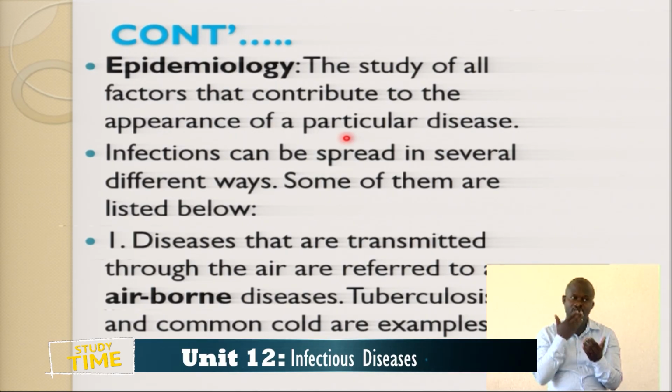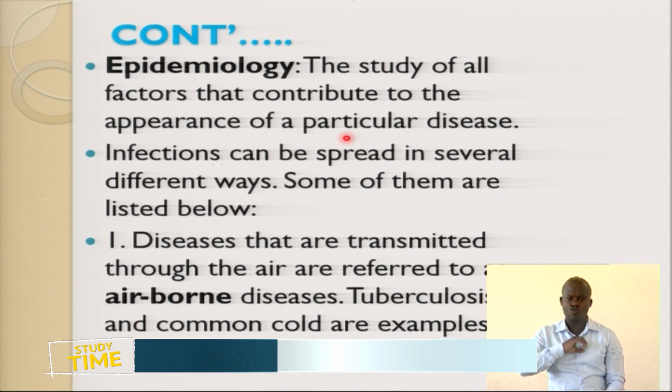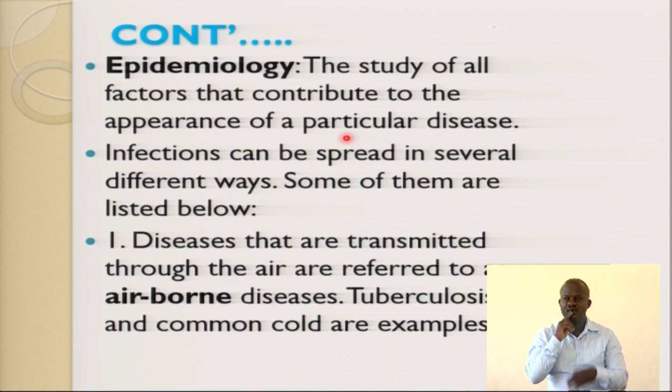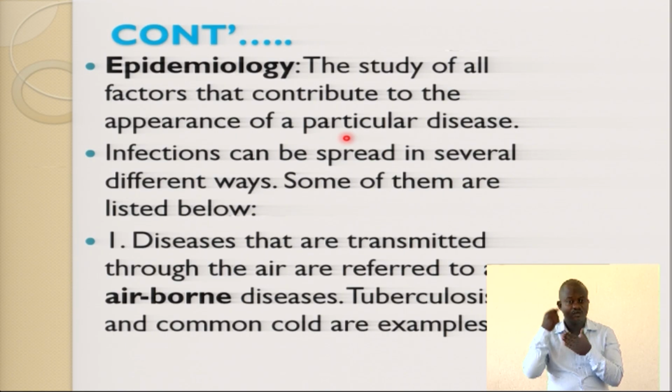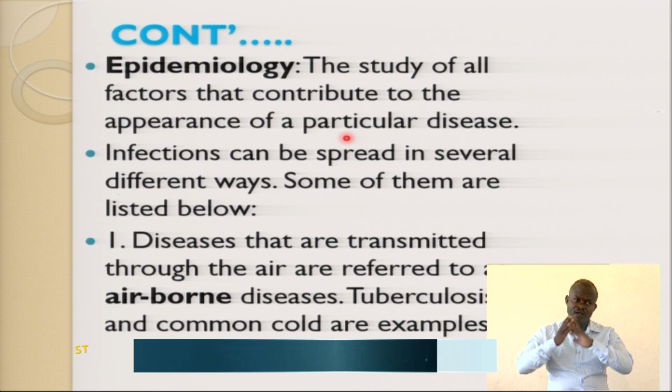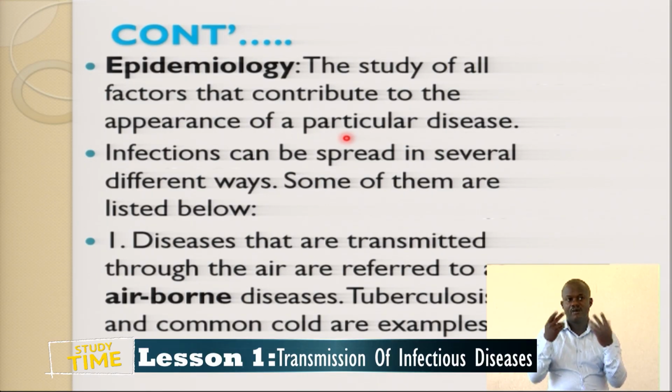Good. You mentioned tuberculosis. Tuberculosis, or TB, is an airborne disease. It is caused through air. When you are seated with someone who is suffering from tuberculosis and he coughs, immediately a person can get infected through inhaling the infected air containing some of the tuberculosis.